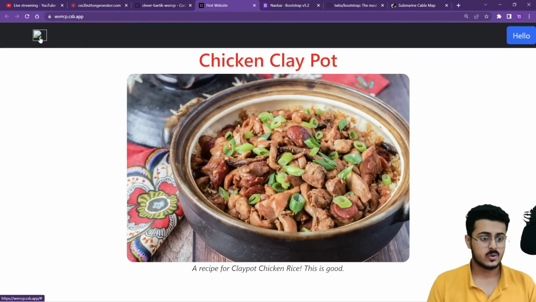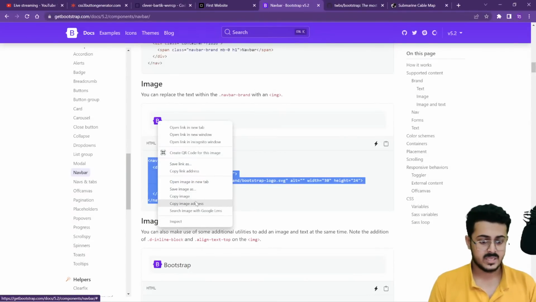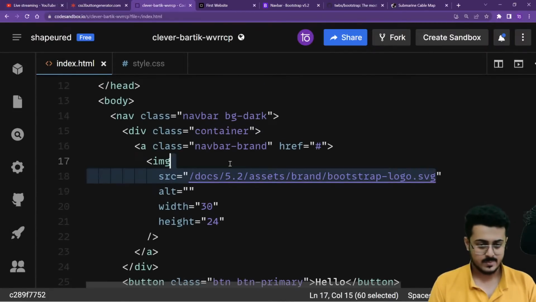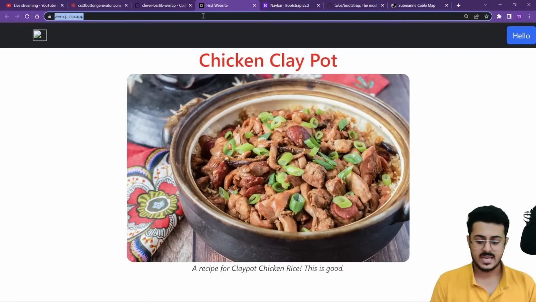The image isn't loading there, so let's copy the path of the image once again. So copy image address, go back to our website. So the image, we need to put it up, Control V, Control S, go back to our website, reload the page.